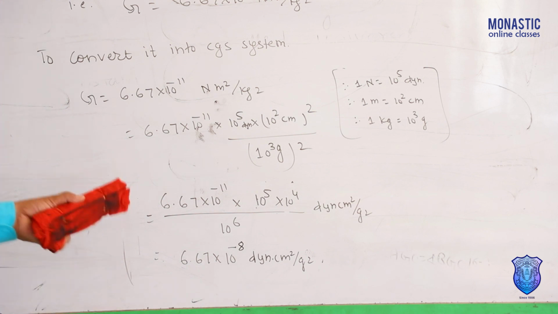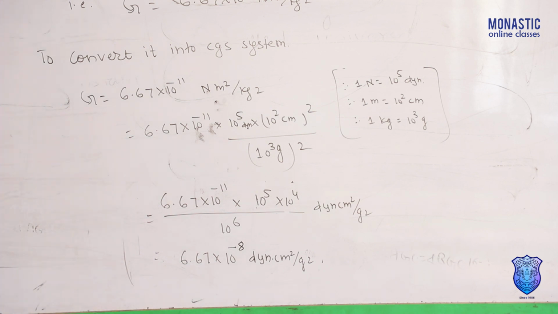This is the value of universal gravitational constant in CGS system. In this way, we can convert the value of G from SI system to CGS system.